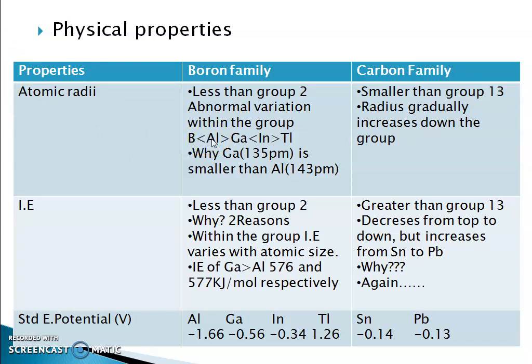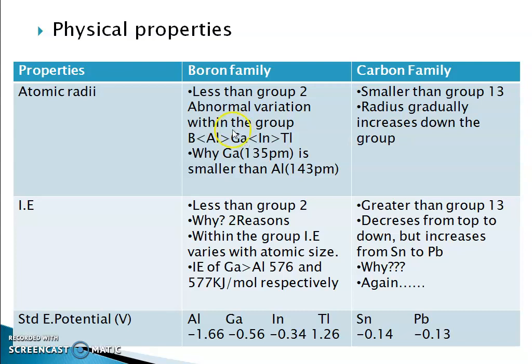This is an expected increase due to addition of an extra shell, but from aluminum to gallium there is a decrease in radius, then an increase to indium, and finally a decrease to thallium.